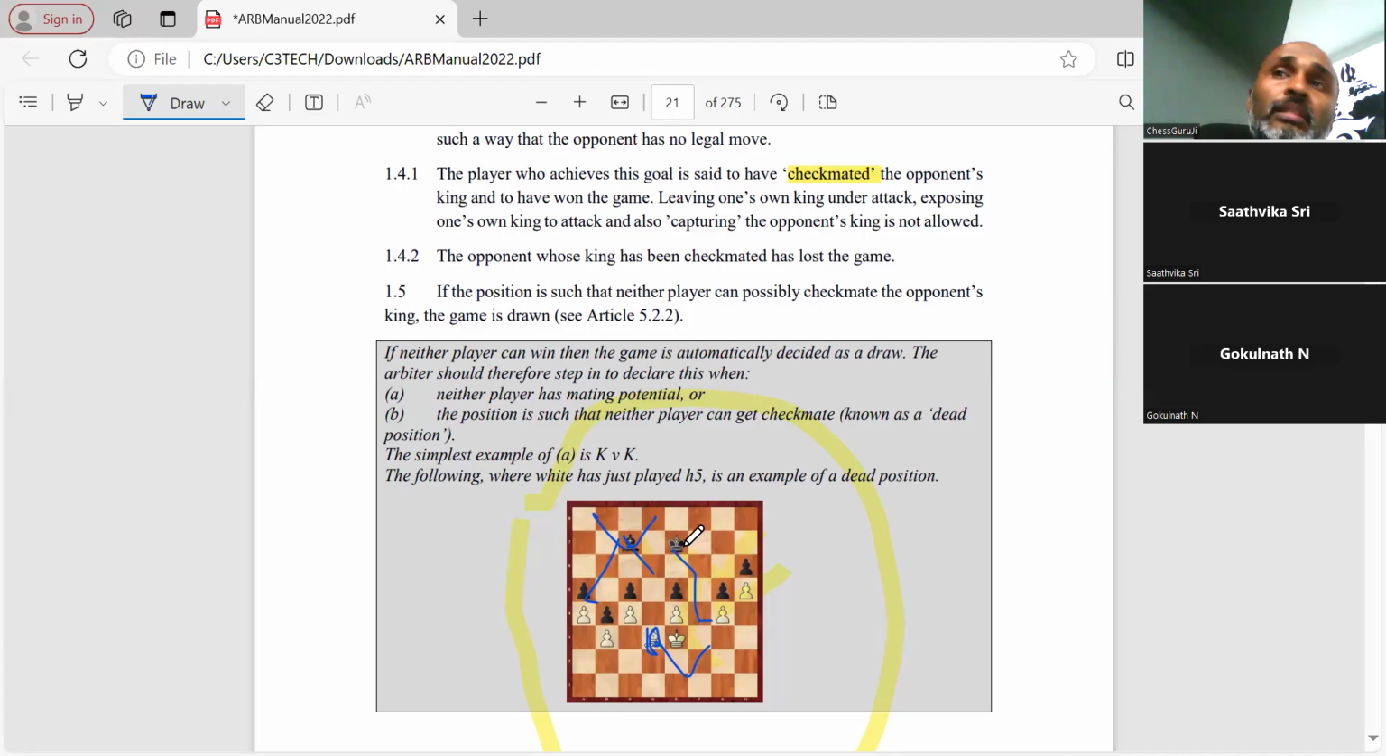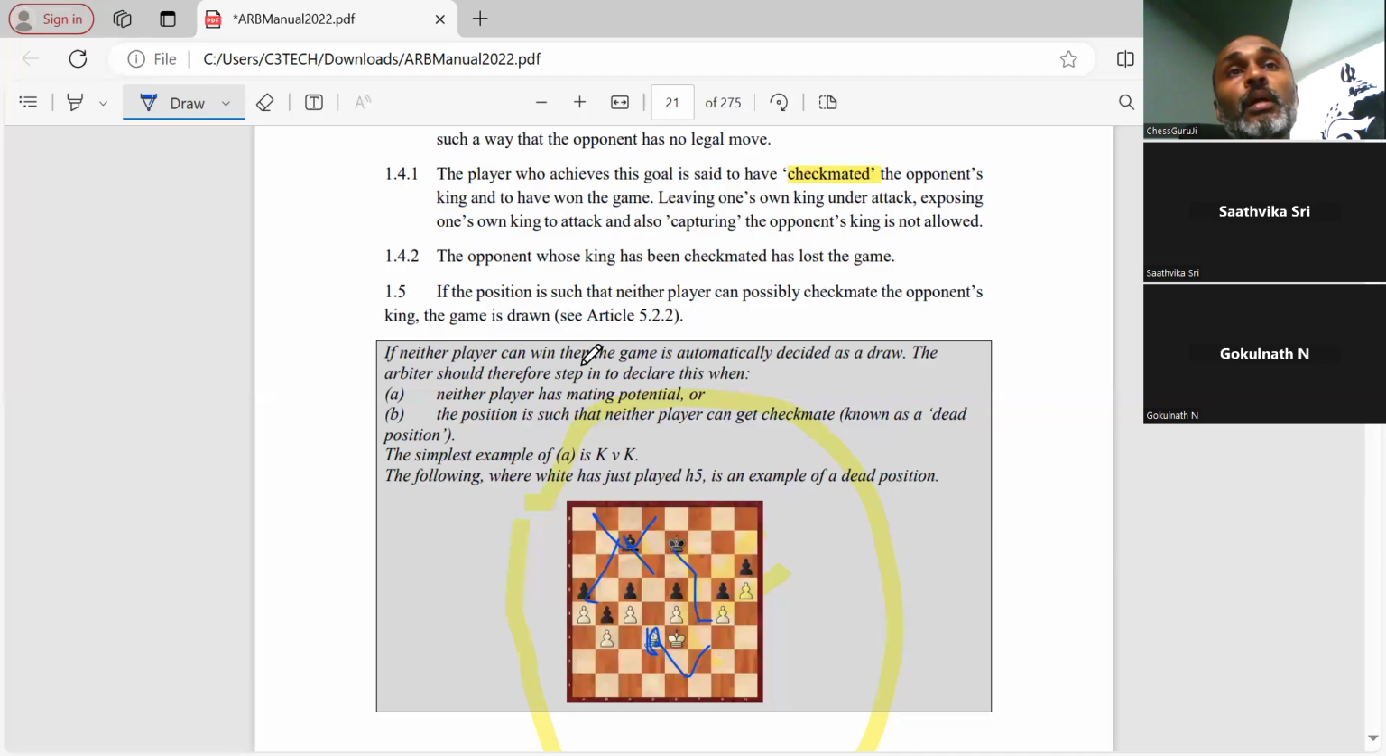So here we can't just apply the 50 move rule or something. If you are looking at this position, then the game is drawn. We can't just tell the opponent, okay, it is just 2 moves or 2 seconds, or the opponent has already made an illegal move and could make another illegal move. They have clearly given that if the position is such that neither player can possibly checkmate the opponent's king, the game is drawn.